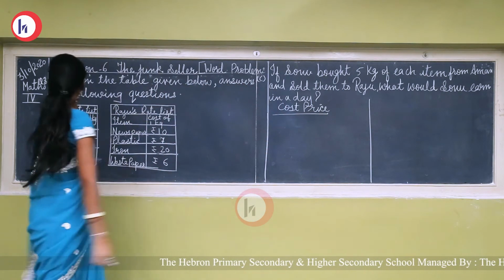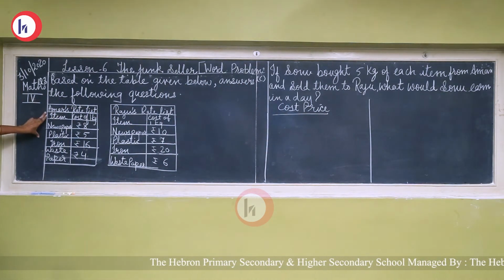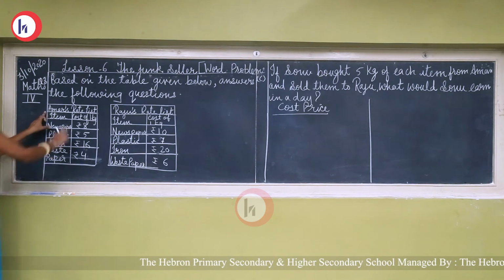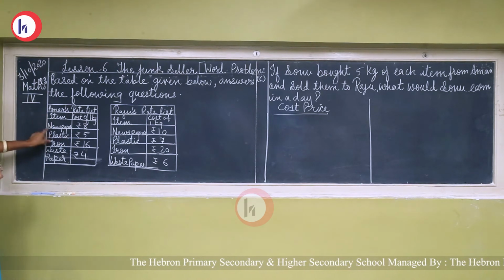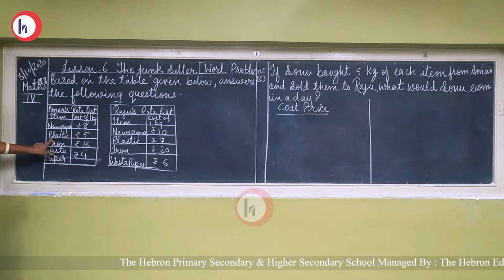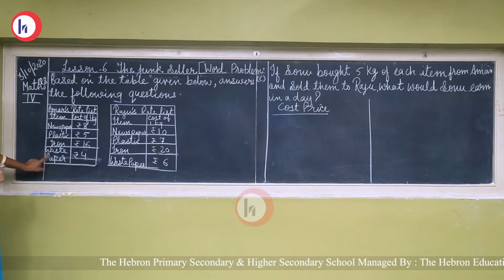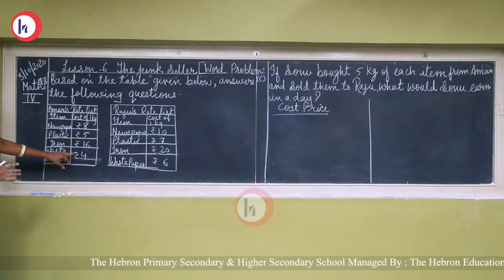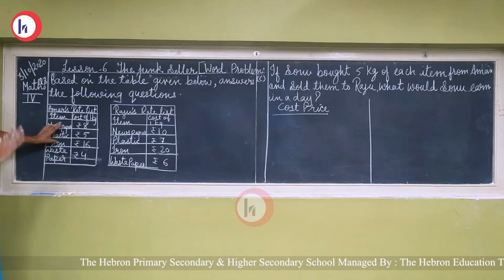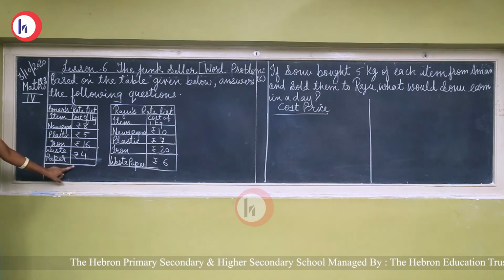Cost price. So first of all see the cost price, that means the rate list of Aman's shop. Newspaper is rupees 8, plastic is rupees 5, iron is rupees 16 and waste paper is rupees 4. So all items Sonu bought. Okay.